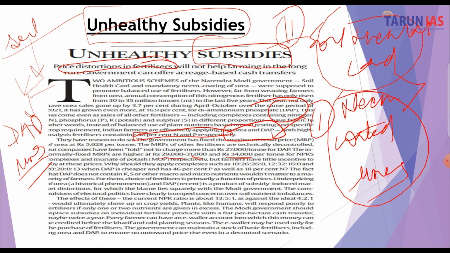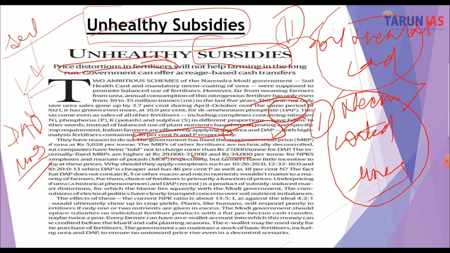So for them, the choice is primarily a function of price. The choice of the fertilizer is a function of price and not a function of suitability. So underpricing of urea is a historical phenomenon because there are political reasons, of course, related with the price of the fertilizers, and DAP is a product of subsidy induced market distortion.